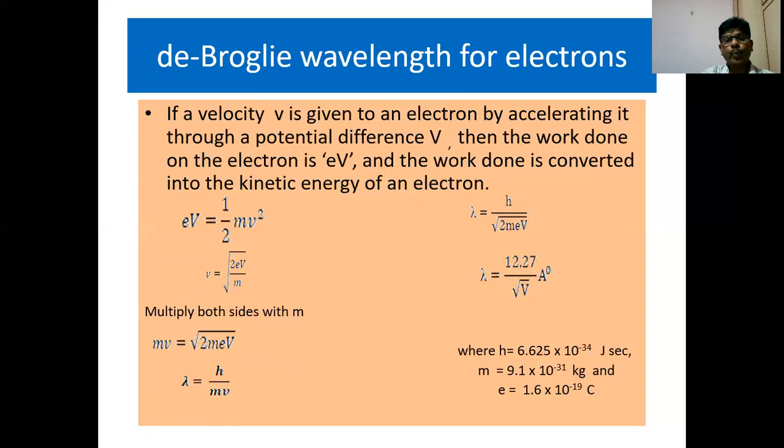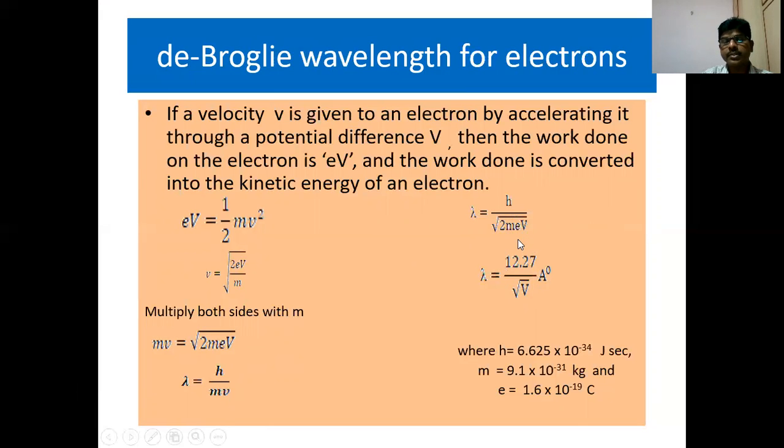Multiply both the sides with m. Then what do we get? mv is equal to under root of 2meV. Once again, go back to the general formula for lambda. Lambda is equal to h by mv. Substitute the value of mv in this equation. Then what do you get? Lambda is equal to h by under root of 2meV. We know that h is a constant, m is a constant, and e is a constant.